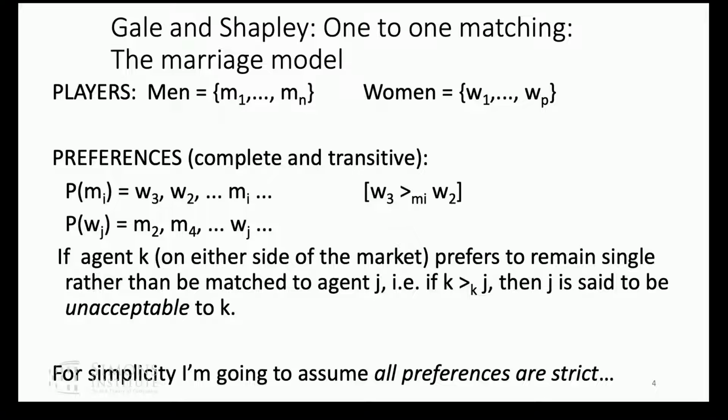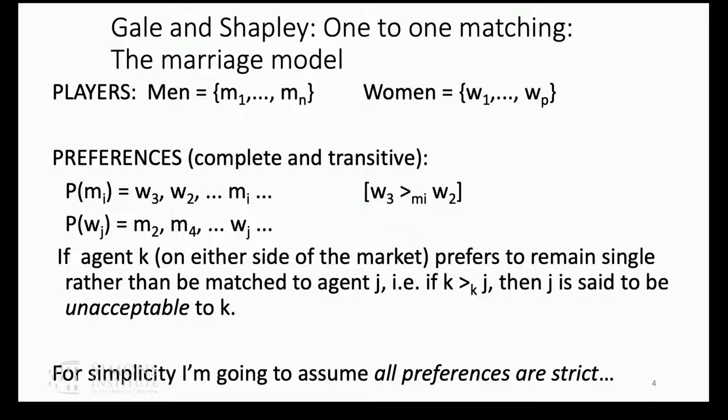So Gale and Shapley proposed a one-to-one model they called the marriage model, and a many-to-one model they called the college admissions model. And it consists of men and women who have preferences over agents on the other side, agents of the opposite sex. The men and women are disjoint sets. And when I speak of the preference, I'll say man I prefers woman 3 to woman 2. And all this, I assume, is very familiar.